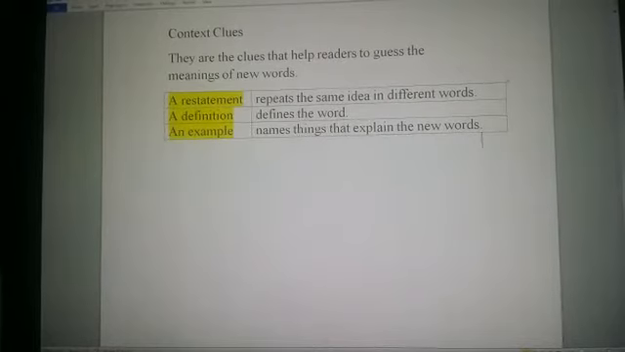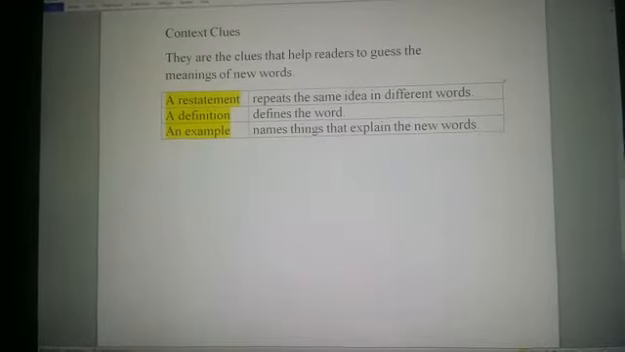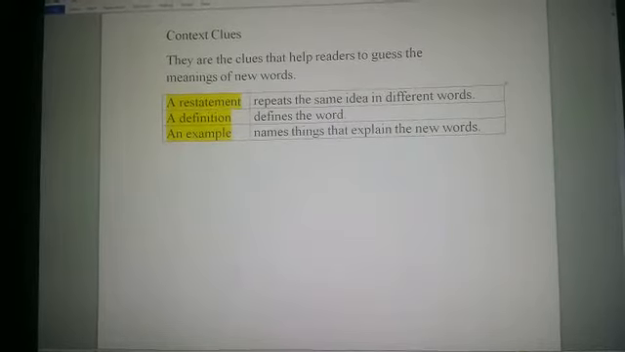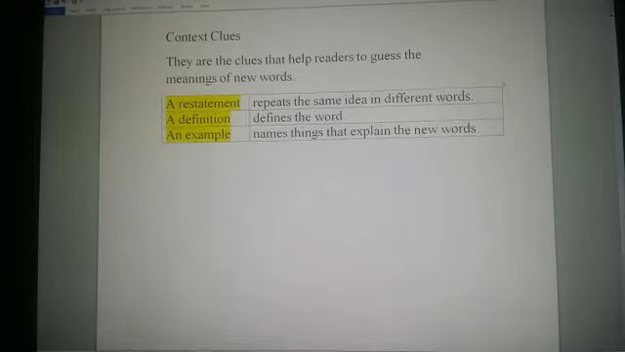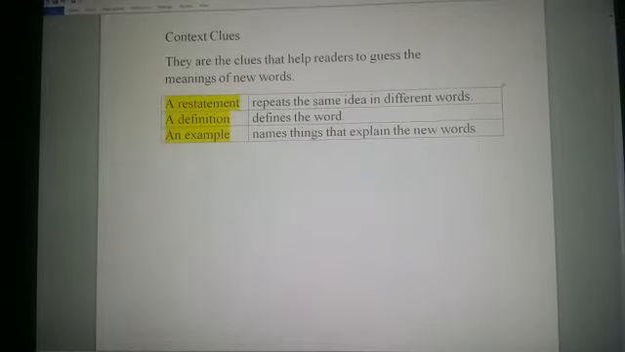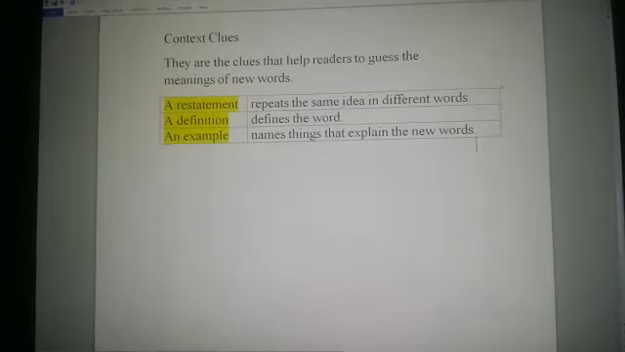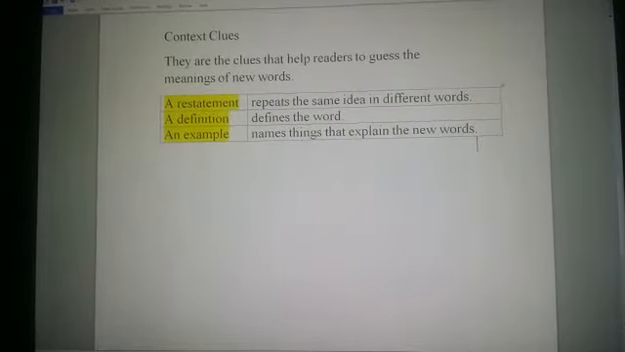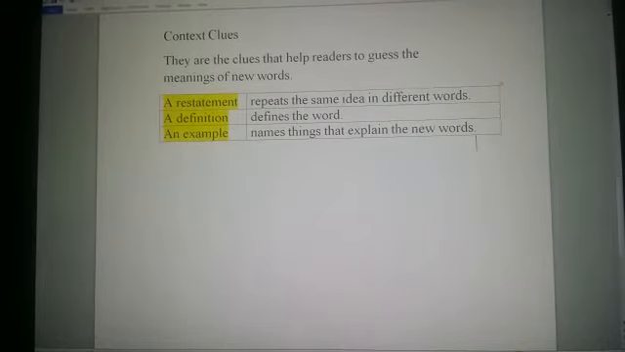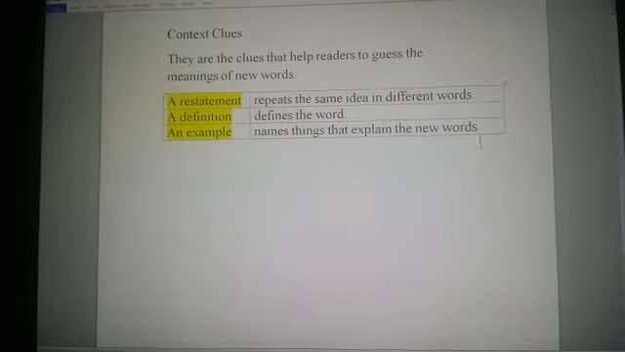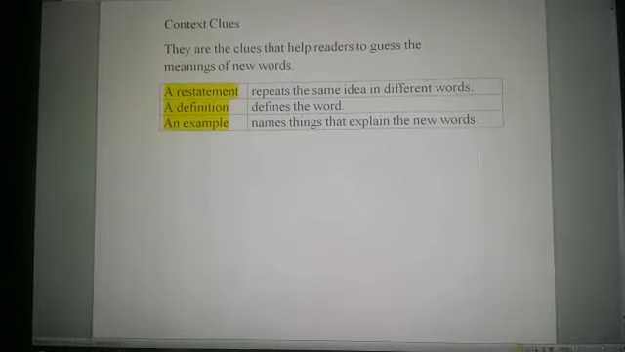The first one is a restatement. What is a restatement? Restatement means repeating the same idea in different words. Then we'll understand what a definition means. A definition defines the new words, and an example names things that explain the new words. Today we'll study these 3 context clues. This will be clear when we study the following examples.